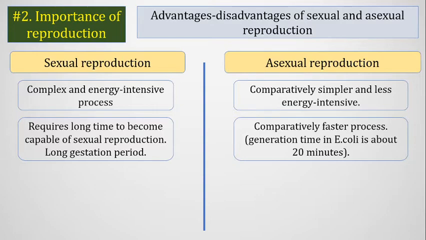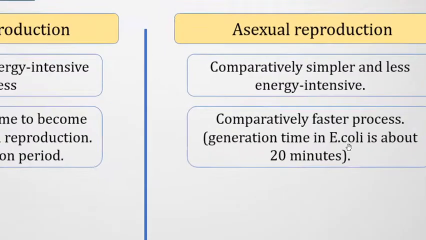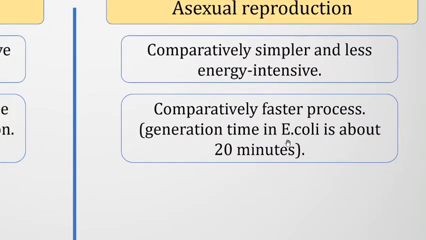So this process requires much more time, but in case of asexual reproduction that is a comparatively faster process. For example, we know that E. coli bacteria reproduce asexually by mitosis cell division, so its generation time is very short. In favorable conditions it can reproduce in only 20 minutes.